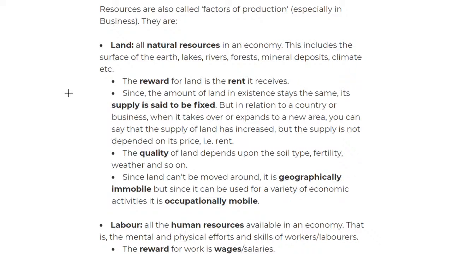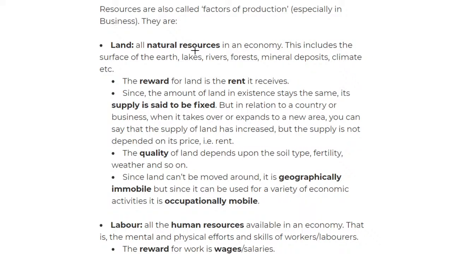And to remember the factors of production, I say CELL, okay? C-E-L-L. Capital, enterprise, land, and labor, okay? So this is a good word to remember all the factors of production. I think they're called acronyms, if I'm not wrong. So CELL, that's how you remember them. So let's start with land.